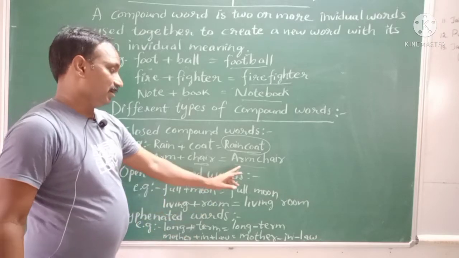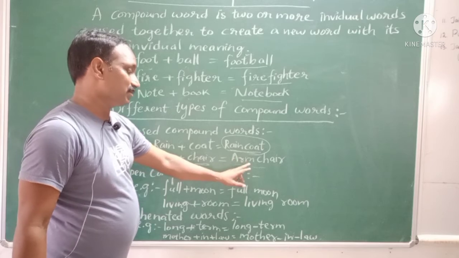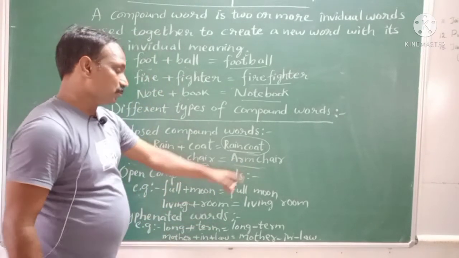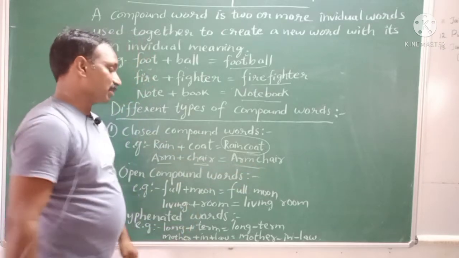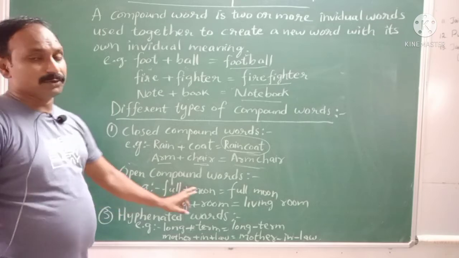For that object we use armchair. So this is a new word we formed. These words do not have any space between them, so such kind of words are called closed compound words.